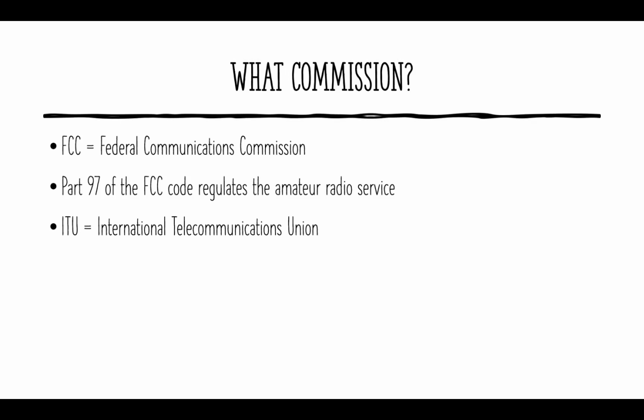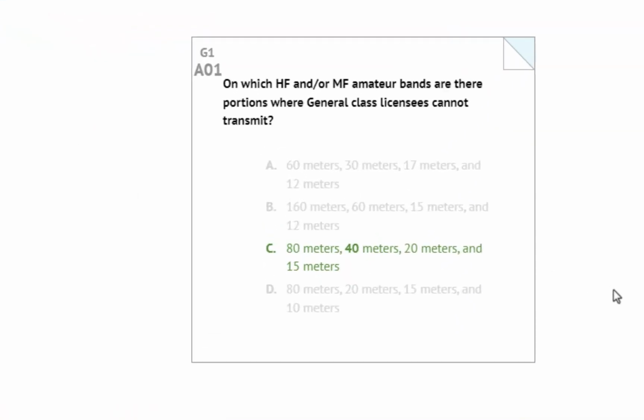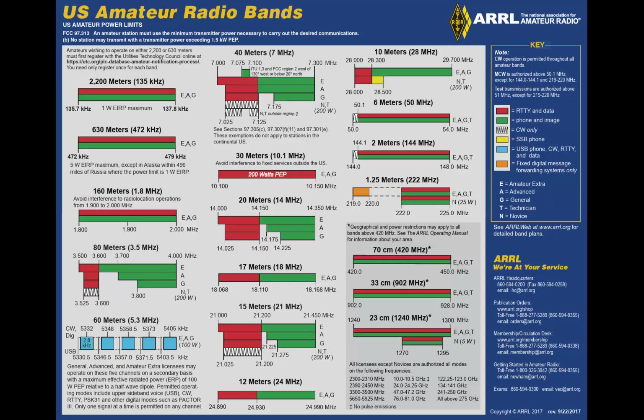Let's go ahead and jump into question 1. On which HF and or MF amateur bands are there portions where general class licensees cannot transmit? This question is asking about HF and MF bands, and it's important to know what they're talking about. What are these bands? Those are the frequencies that you have the privileges to operate on.